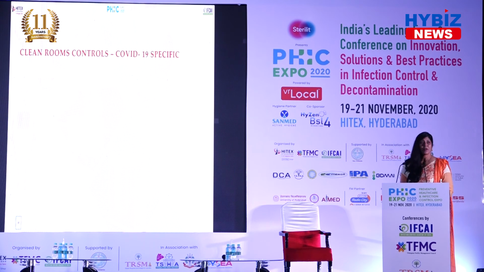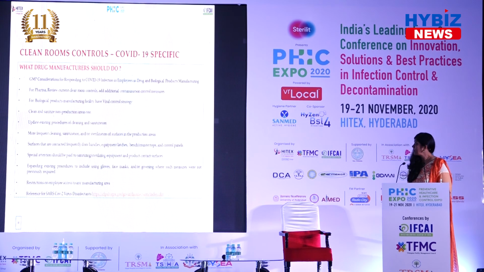Now, clean room controls which are COVID-19 specific. What we need to do as drug manufacturers and pharma manufacturers: there are certain guidances coming from US FDA in June 2020 and September 2020 to resume normal operations with respect to COVID-19. Specifically, it says that our controls currently are adequate.